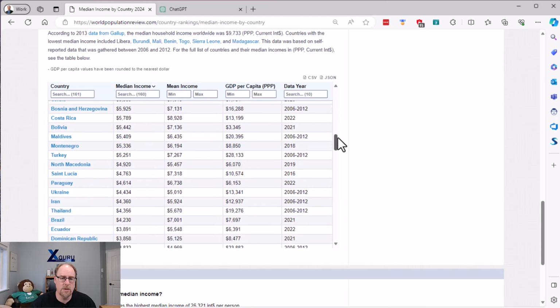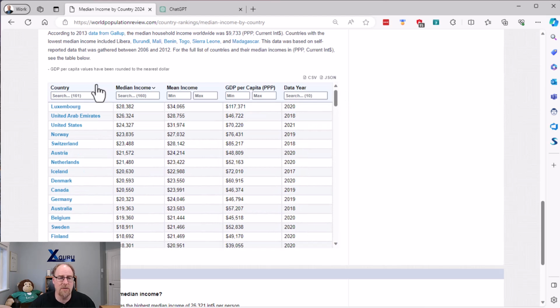There's lots of rows in it, but the nice thing was we have country, median income, mean income, GDP per capita, what year the data came from, but most importantly, we have the ability to download the CSV file, which means I don't have to do any web scraping to get this data, which is lovely. I just click this button, put in my email address, they emailed me the file, which I saved on my computer. So that is brilliant because, man, there is no easier way to pull data into Power Query than via CSV. Speaking of which, why don't we go do that now?